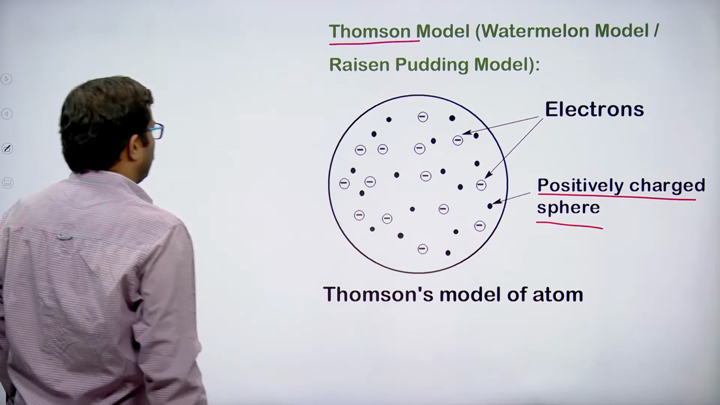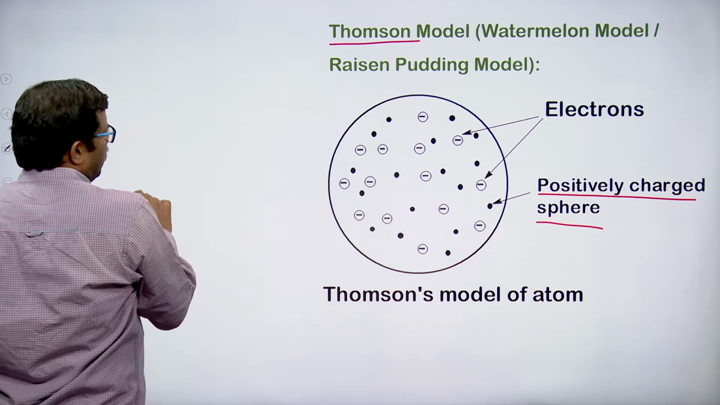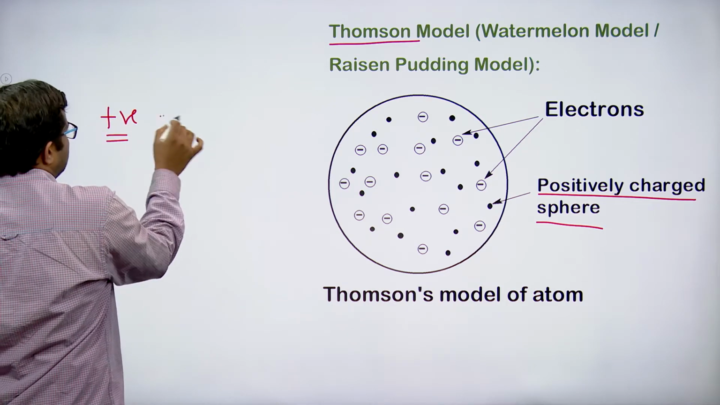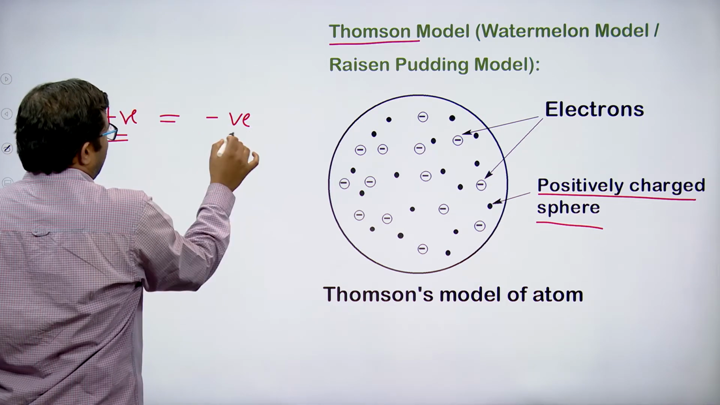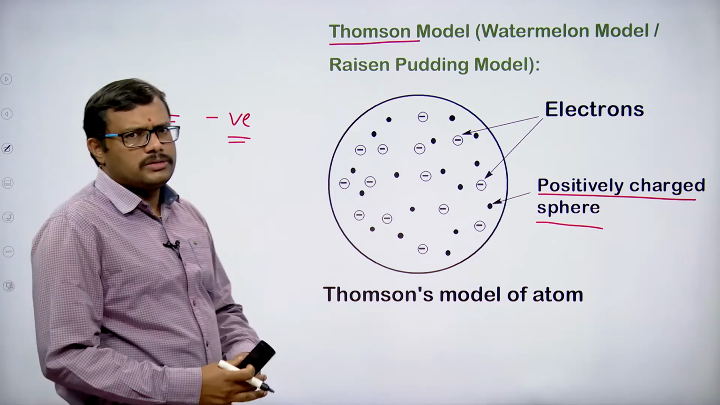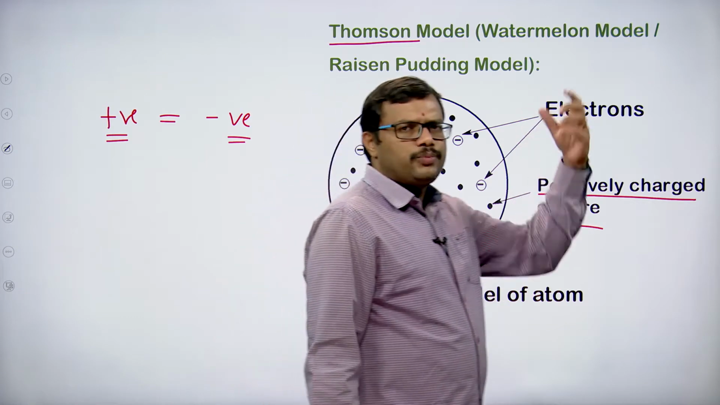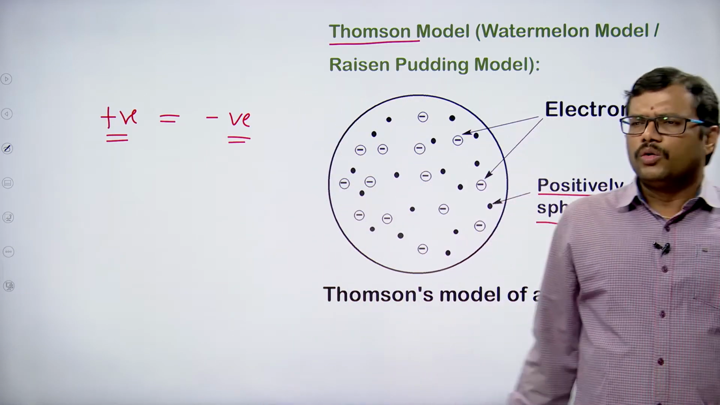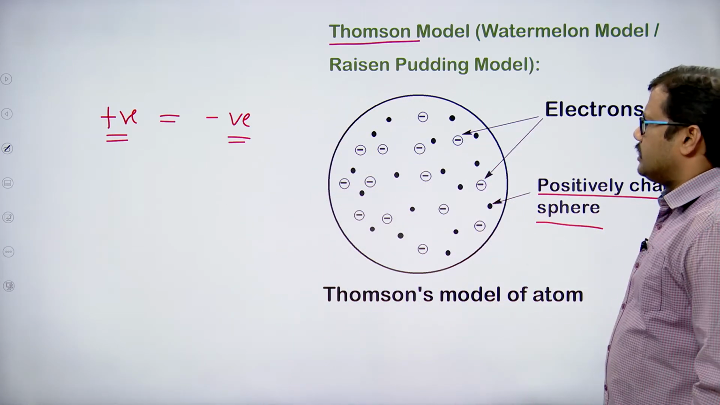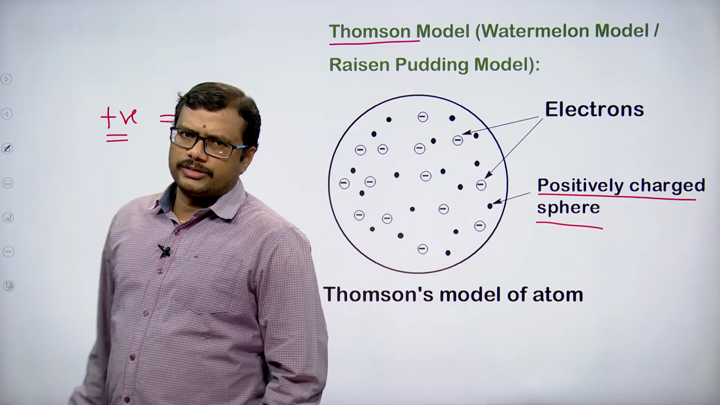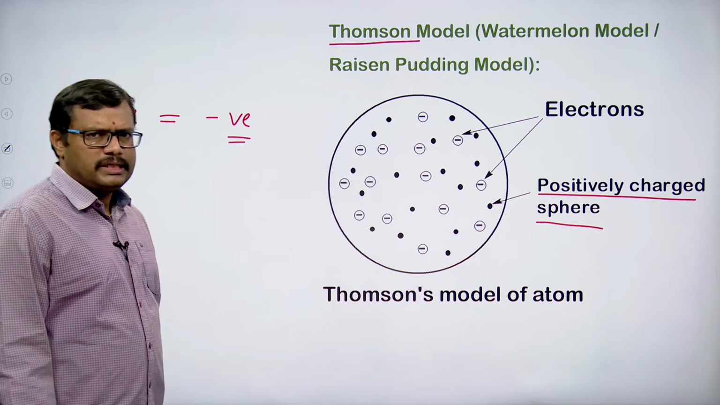So, here the sphere has positive charge, and the total positive charge is exactly equal to the total negative charge of the electrons. That is how the atom is said to be a neutral species. The atom is neutral because of the presence of positive as well as negative charge, and the total positive and negative charge is equal.